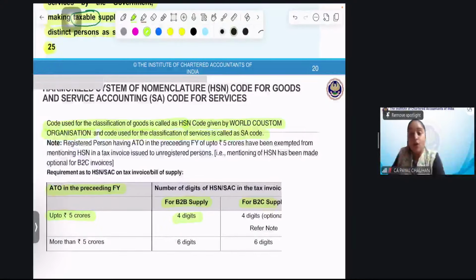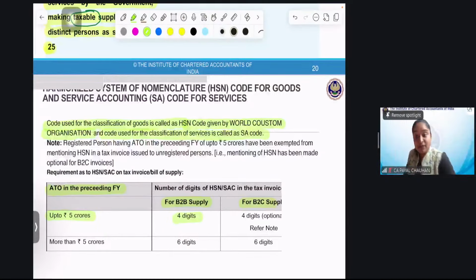It is only optional. Refer to the note over here. A registered person having aggregate turnover in the preceding financial year up to 5 crore has been exempted from mentioning HSN code in a tax invoice issued to an unregistered person. Mentioning HSN has been made optional for B2C invoices. I told you, we'll do this also and we'll recap.